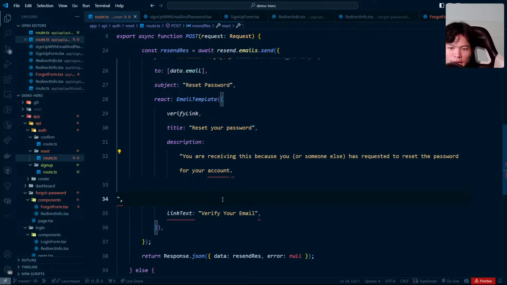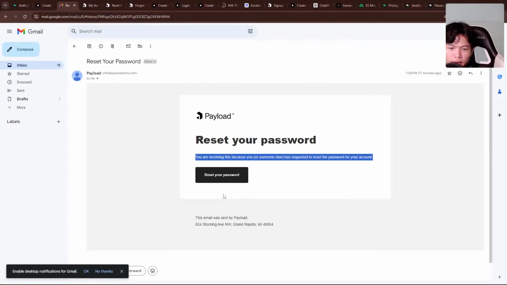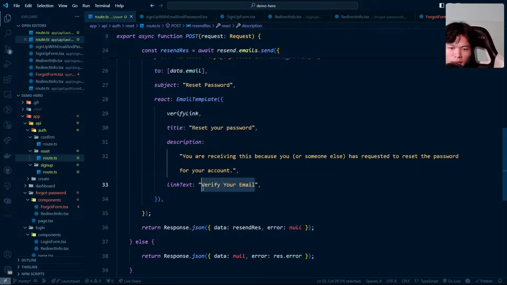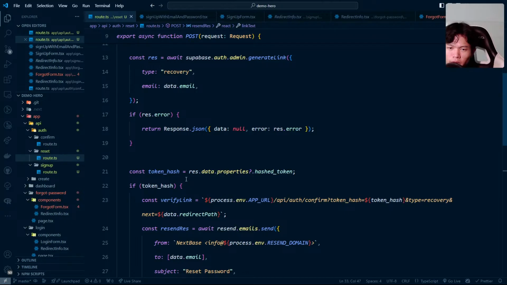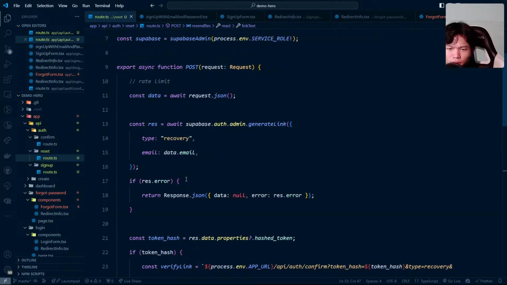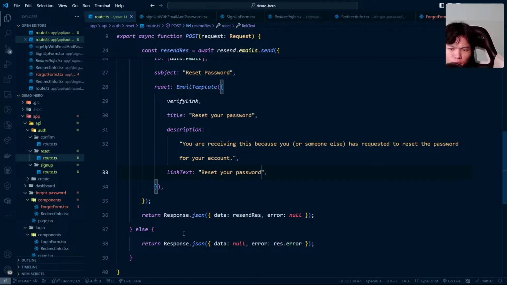Let's change this one. The email template right here I built yesterday. It's reusable. But for the text right here, I could create another constant that uses an object and access it. It's better practice instead of this one. But anyway, let's try to finish it first. Okay, this should work.